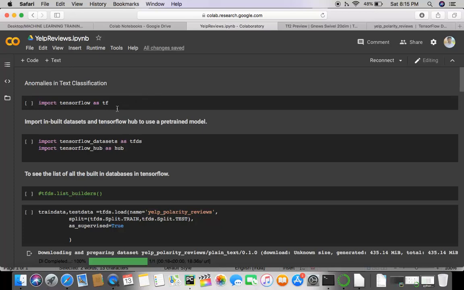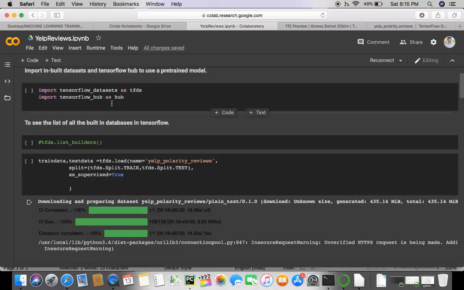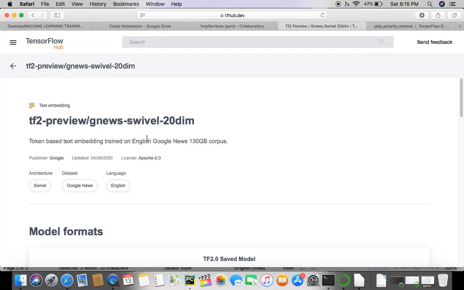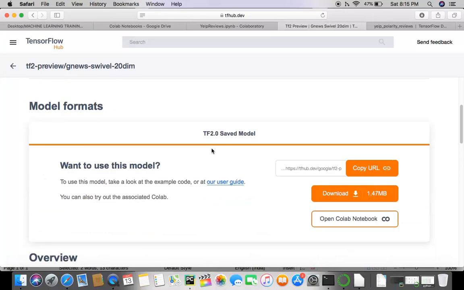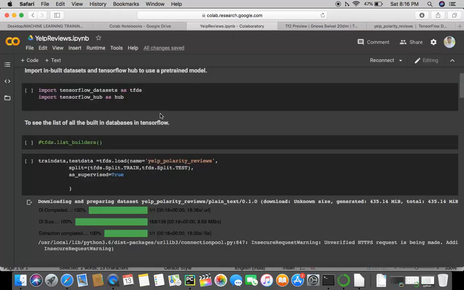So we import TensorFlow as TF, we import datasets from TensorFlow, then we import TensorFlow Hub. Now why do we do that? We have this pre-trained model from Google with a 130 GB corpus of data, so it's pretty handy for training because this has been trained over millions and millions of words. So we copy this model and we directly implement that model in our input layer. That is why we've imported this TensorFlow Hub.